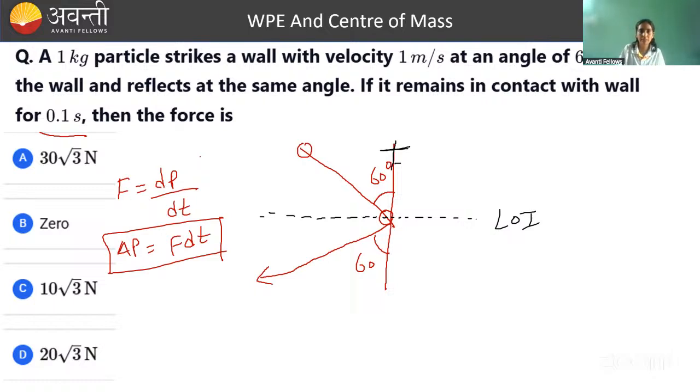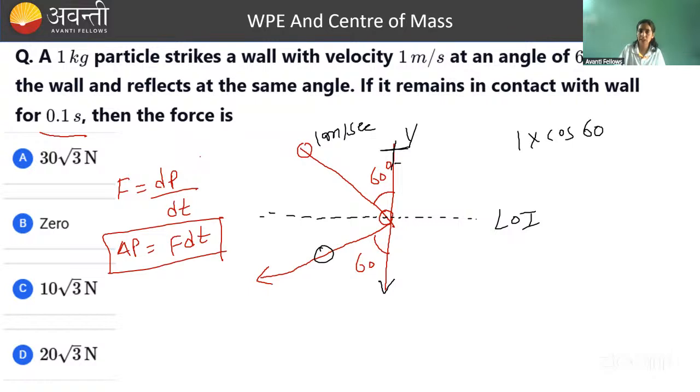So if initially it has a velocity of 1 meter per second, its velocity component along the y direction is how much, 1 into cos 60. And after collision, velocity of the ball along the y direction is how much. I mean direction change दिख रहा है.